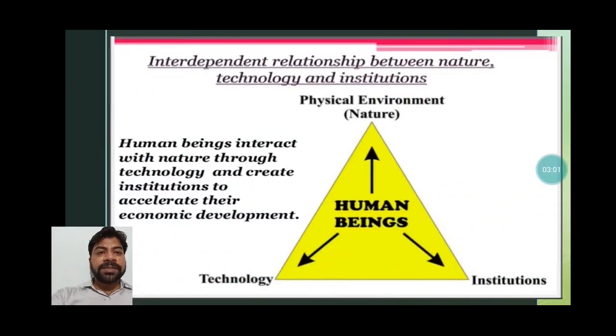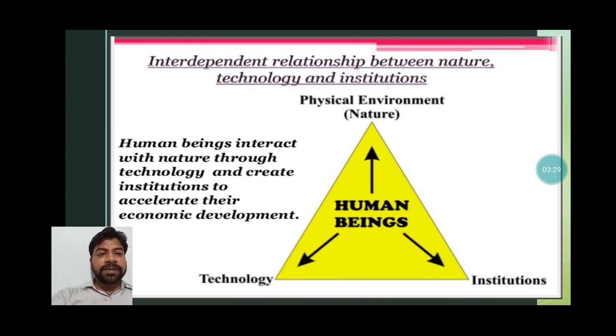You can see here, students, the interdependent relationship between nature, technology and institution. Human beings interact with nature through technology and create institutions to accelerate their economic development. You can see in this diagram that human beings interact with the physical environment, that is nature, then with technology, and then institution also.